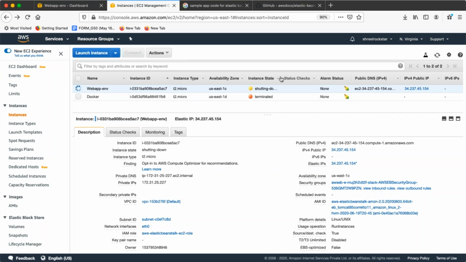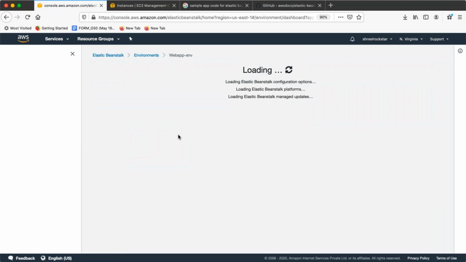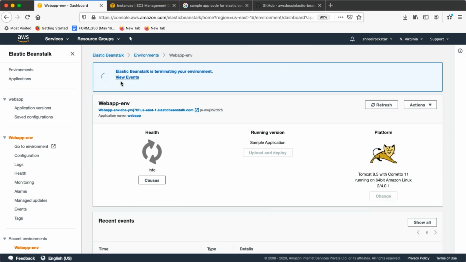See, guys, this is going to shut down now. And within 2 minutes, it will be a clear shutdown from here, clear termination. And then my environment will also be deleted. Now, guys, this is deleting the version and also deleting the instance. But guys, if I have auto scaling and I'm not deleting anything, in this case, like instance failure or something, it will start deploying the instance for me again. That is the benefit of Elastic Beanstalk as a managed service.